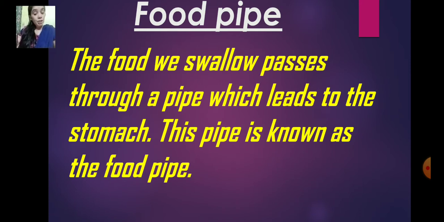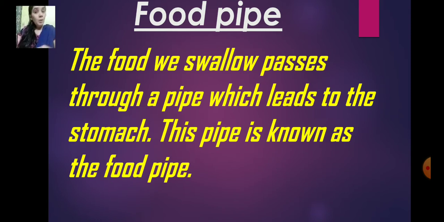So digestion takes place in a number of steps. There are several organs in the body that help in digestion. Together these organs make up your digestive system.